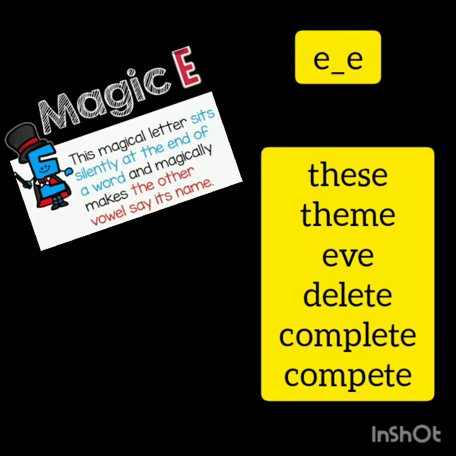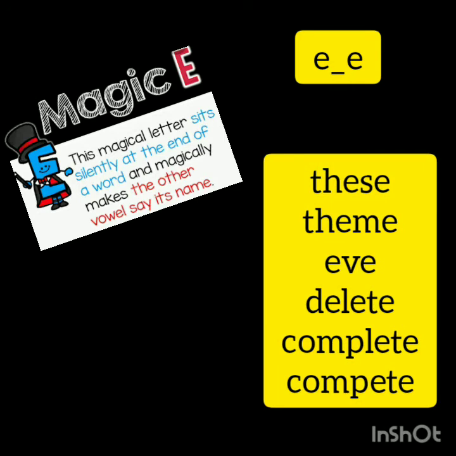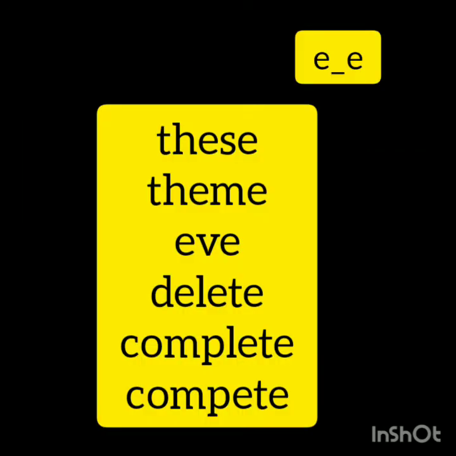Now look at these words where we have E vowel consonant vowel combination, like these, theme, eve, delete, complete, compete. In these words also we are able to hear the name of letter E, that is the E sound, not the eh sound. That's why it is a vowel consonant vowel combination and it is magical E at the end, and so we are able to hear the name of the letter.